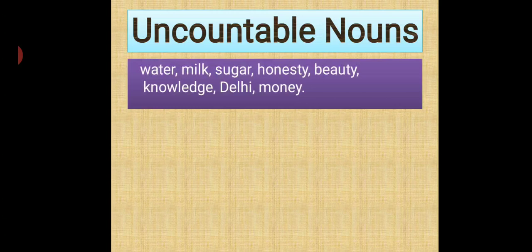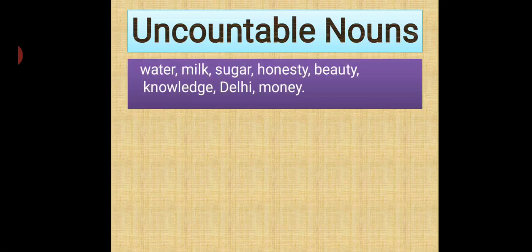You cannot say monies. You can say rupee and rupees. You're counting the notes and the coins. Money is a collective name given for the notes and coins. So money is uncountable, but the notes and the coins can be counted.